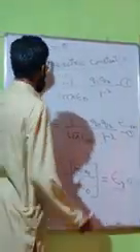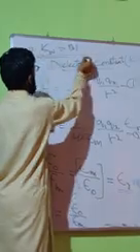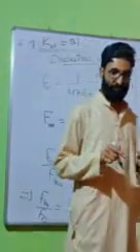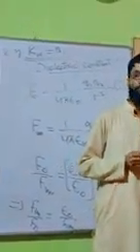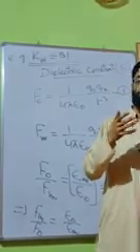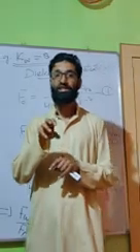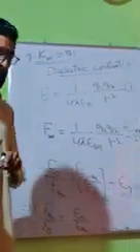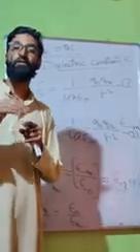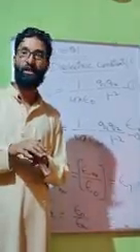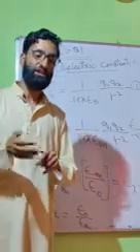Clear? Now, this dielectric constant of a medium also depends upon the temperature. That means the dielectric constant of the medium changes with change in its temperature. As the temperature of the medium changes, dielectric constant also changes. If the temperature of the medium increases, its dielectric constant decreases, and vice versa.